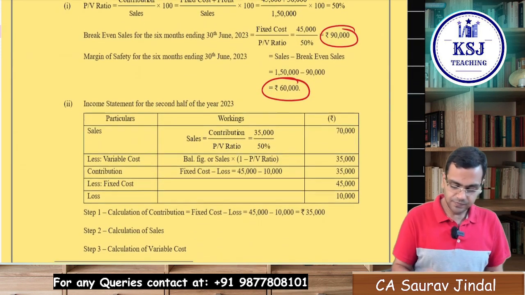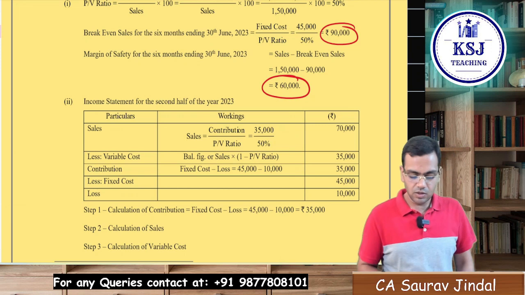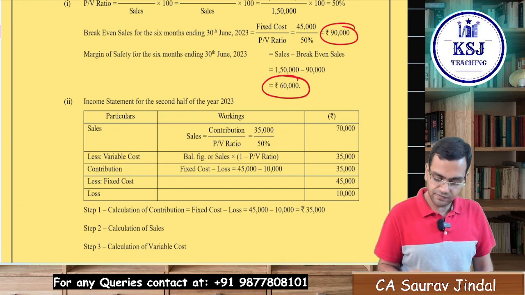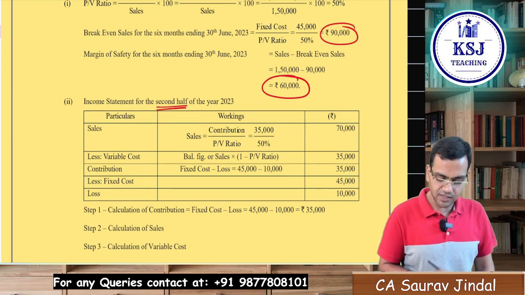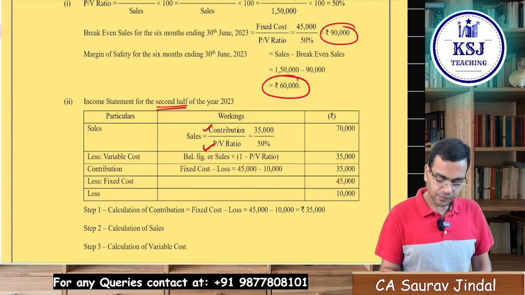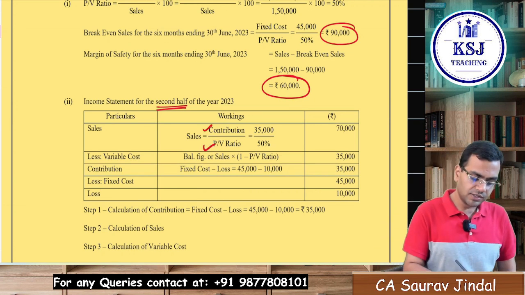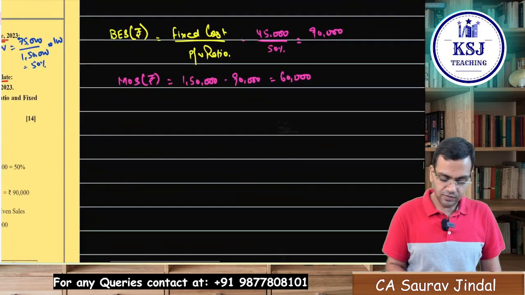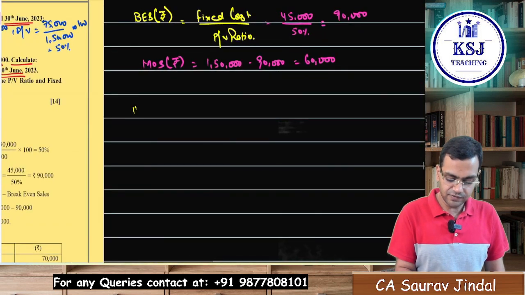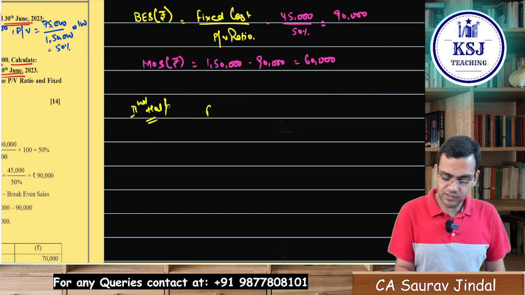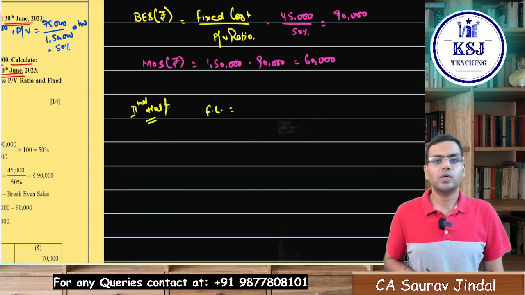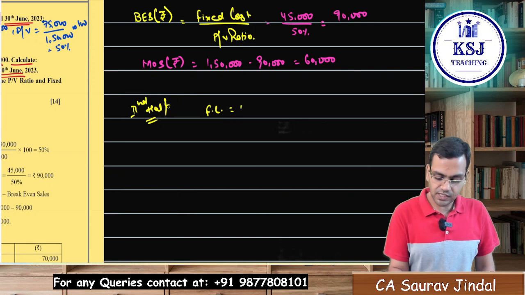Very simple. Sales is equal to contribution by PV ratio, and this is for the second half of the year, right? How do you calculate contribution? See, listen to it very carefully. What is given for the second half of the year? What is the fixed cost here? The fixed cost is given as 45,000.